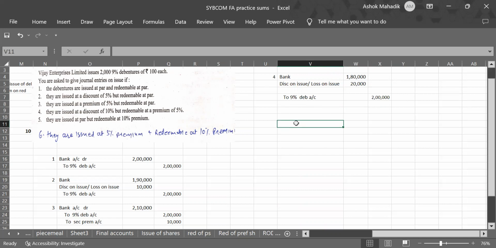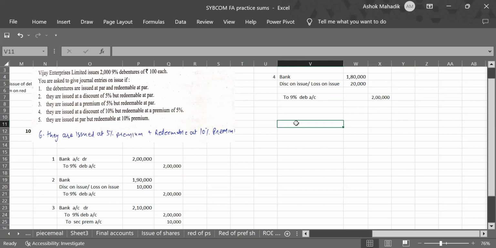When you issue debenture at lesser price, it is the same entry as that of the second: bank account debit, only 90% of 2 lakhs. Discount account debit, 10% of 2 lakhs, 20,000. To debenture, full face value 2 lakhs. This is the basic entry for issue at 10% discount.